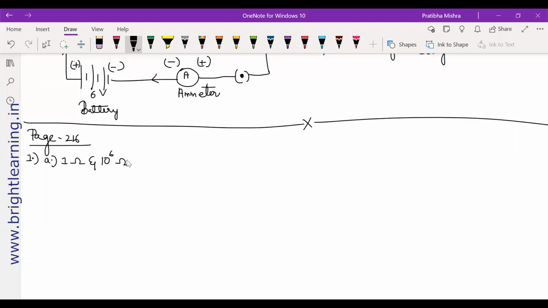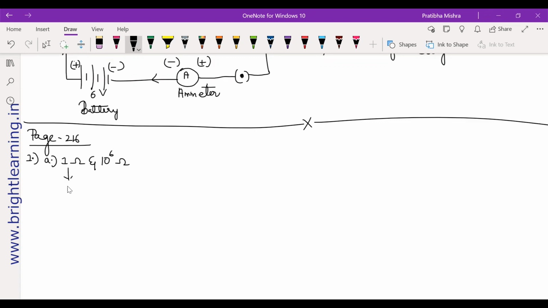Ma'am, I don't understand the question. What should we do, ma'am? Basically, you need to judge the equivalent resistance when the following are connected in parallel. They have written, you need to find the equivalent resistance. Judge the equivalent resistance means find the equivalent resistance.